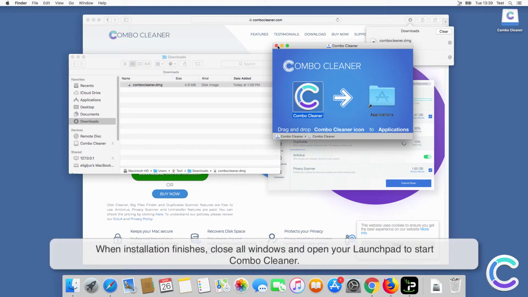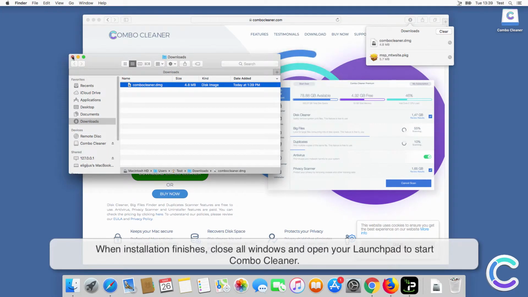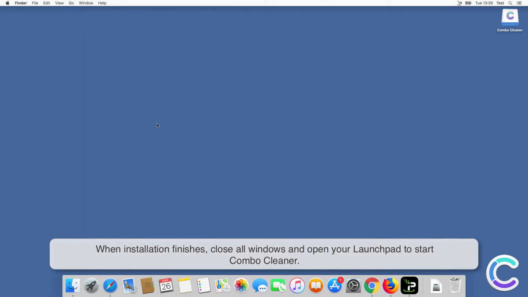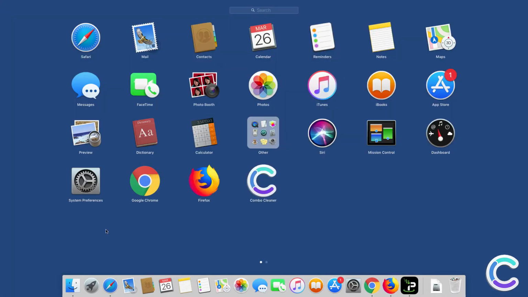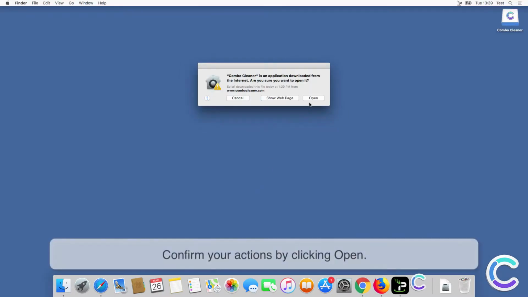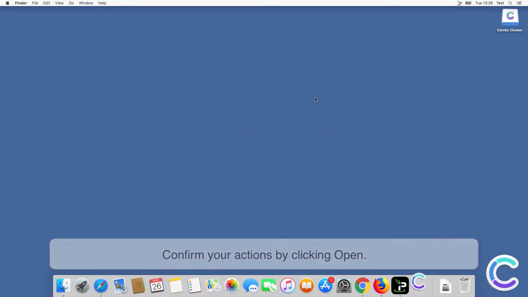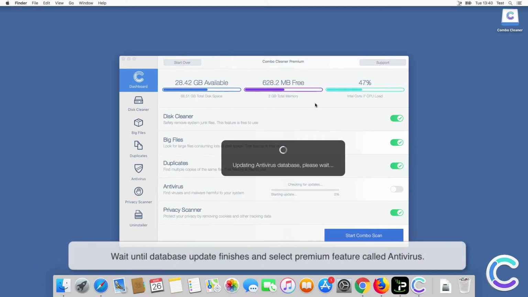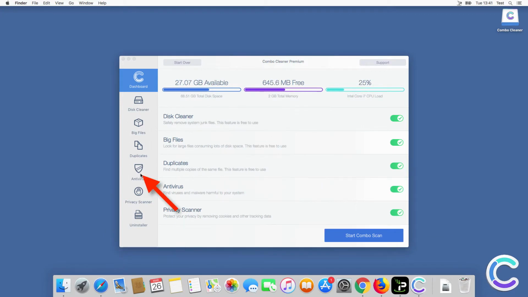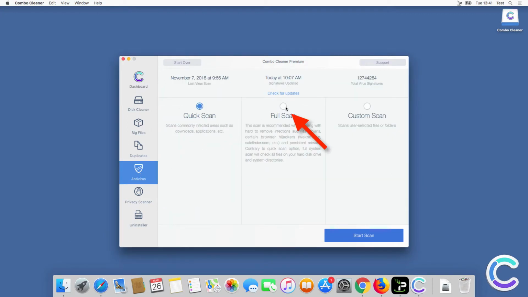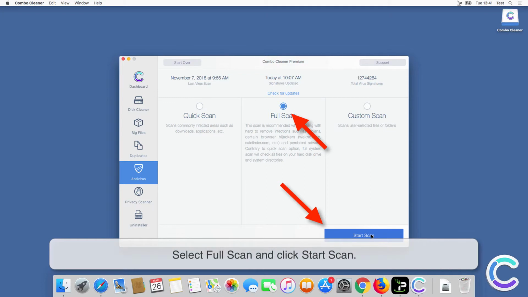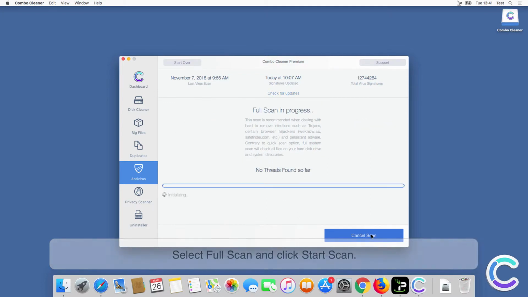When installation finishes, close all windows and open your Launchpad to start Combo Cleaner. Confirm your actions by clicking Open. Wait until Database Update finishes and select Premium feature called Antivirus. Select Full Scan and click Start Scan.